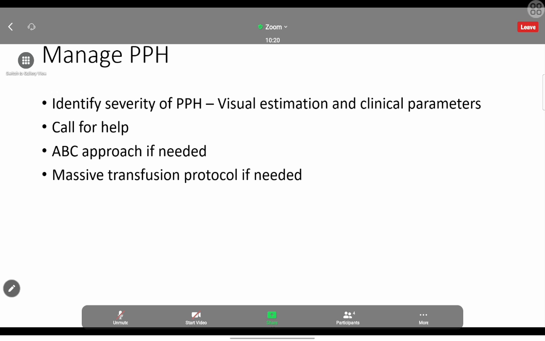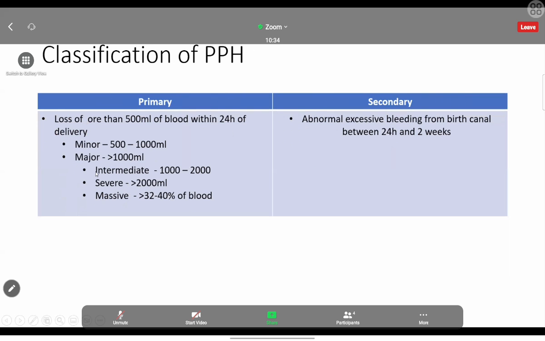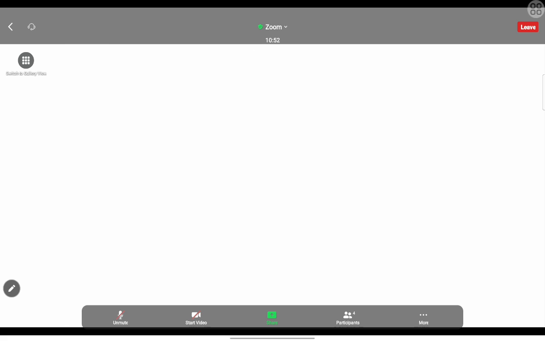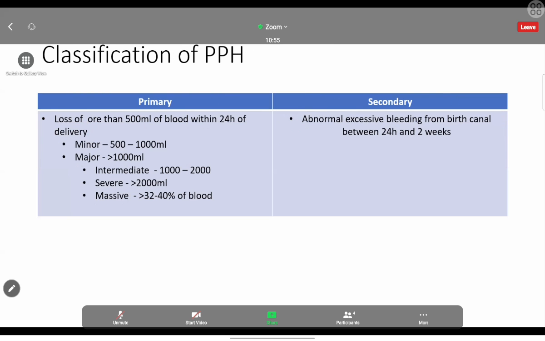To manage PPH, when we see a mother with a PPH, first we have to identify the severity according to the classification. First severity, because according to the severity, we are going to approach the patient. This is the severity, minor or major. Because for the minor PPH, there is also an emergency, but we are not going to do very rapid management. If there is a minor PPH, first we are going to take the history, and we are going to do the proper examination, including the vaginal examination. That kind of approach we are going to do if there is a minor PPH.